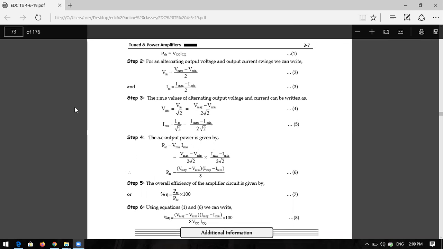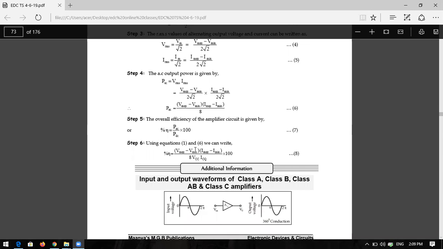If you derive this whole thing, you will get (Vmax minus Vmin) into (Imax minus Imin) divided by 8 into VCC into ICQ. Vmax means maximum voltage, Vmin means minimum voltage, and similarly for current, Imax minus Imin. VCC is the supply voltage, which is DC. ICQ is the quiescent current, also the supply current or DC current. Q is for quiescent, the quiescent collector current, into 100.